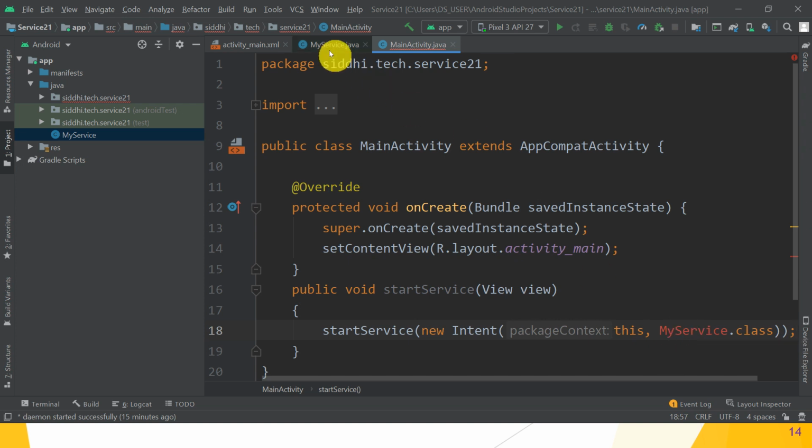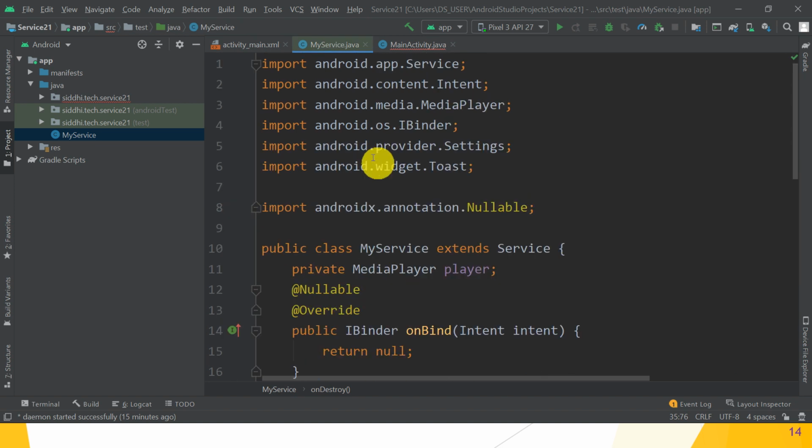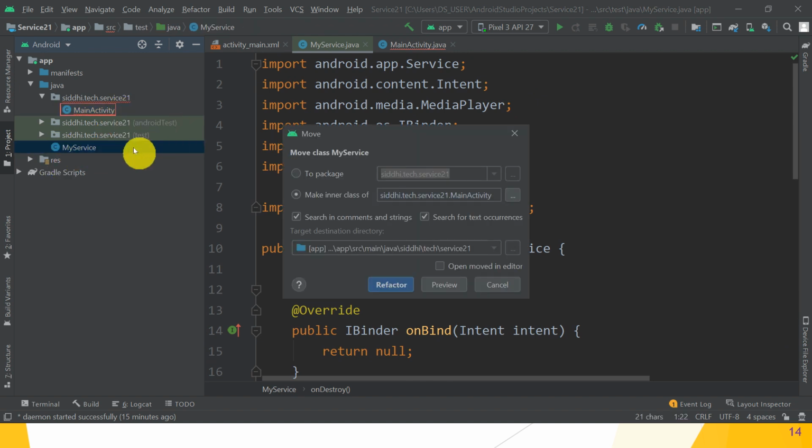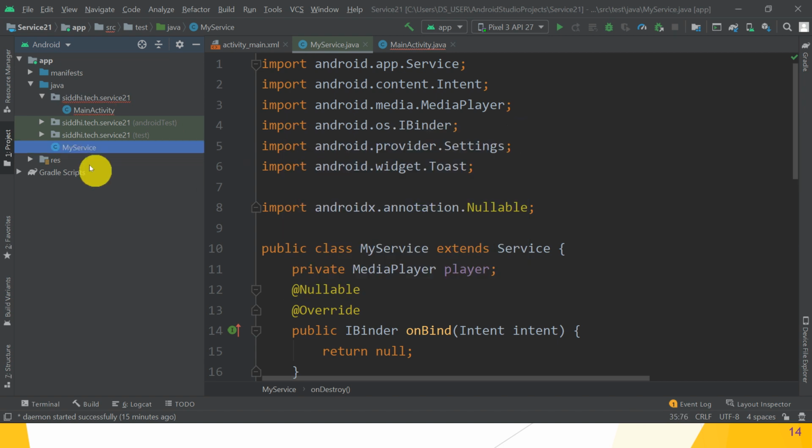Yes, this is the MyService class. So scope is different. My service class is actually present in the siddhi.tech.services package, but it is imported here. So what do we have to do?